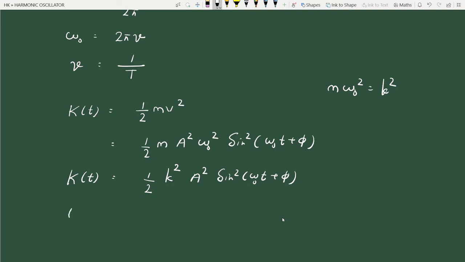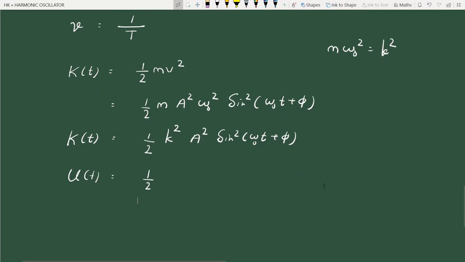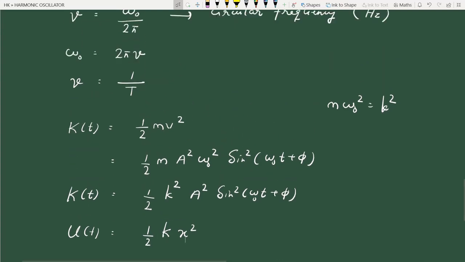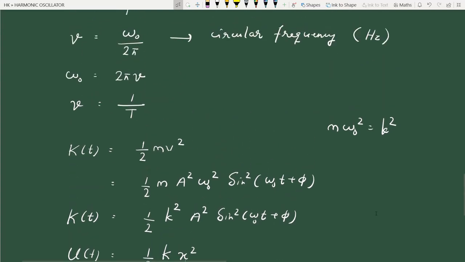And what is the potential energy at the time t? Potential energy, let us assume that the potential energy corresponding to equilibrium position is 0. Then potential energy corresponding to a displacement x is half kx square. I think here I have used, yeah, this is not correct.